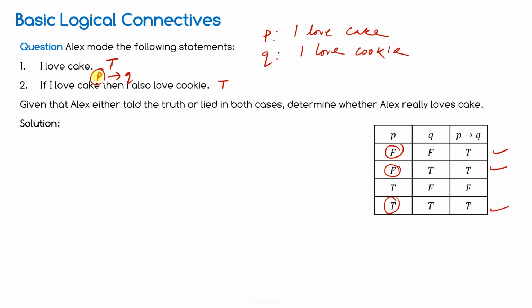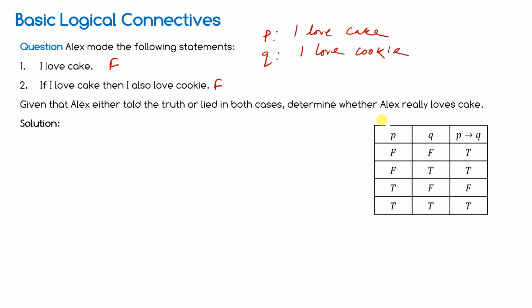Now come to the other statement, which is false. I love cookie. I love cake. Here the entire statement is false.